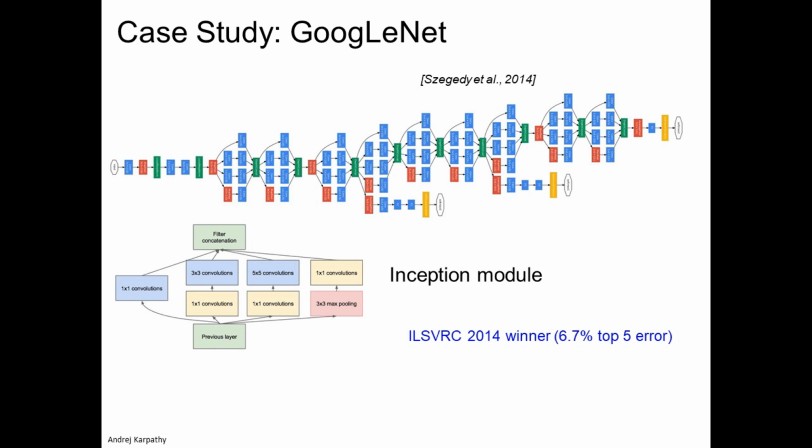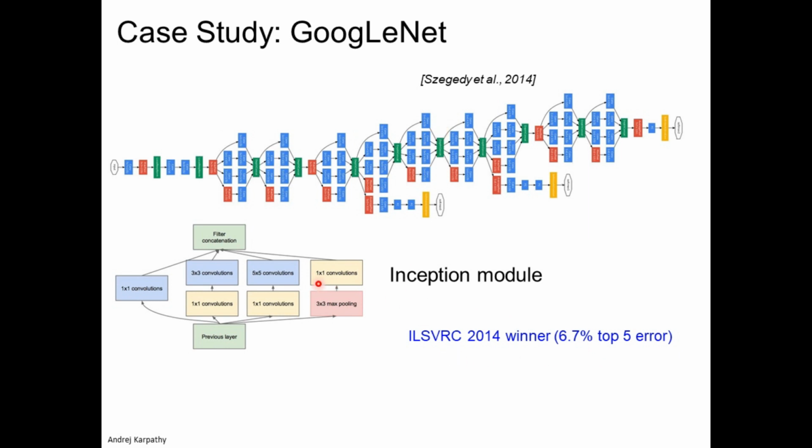The challenges continued. So in 2014 we had GoogleNet, by the authors Szegedy et al. In 2014 it won the competition, and now the error rate reduced to 6.7 among the top 5.